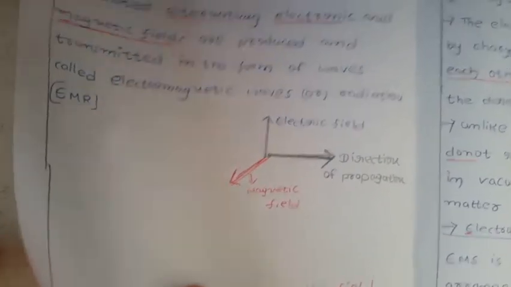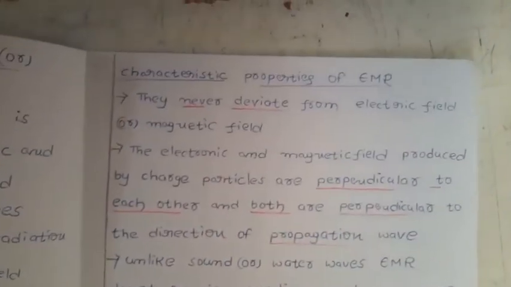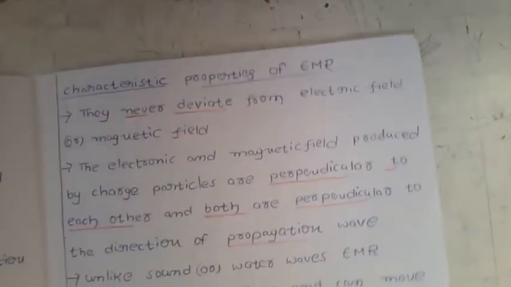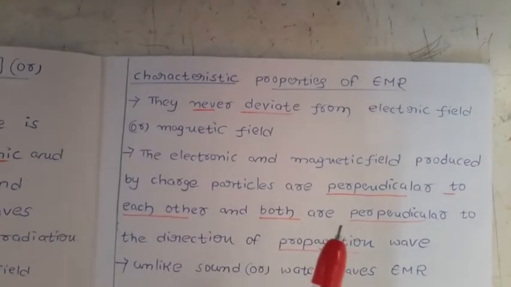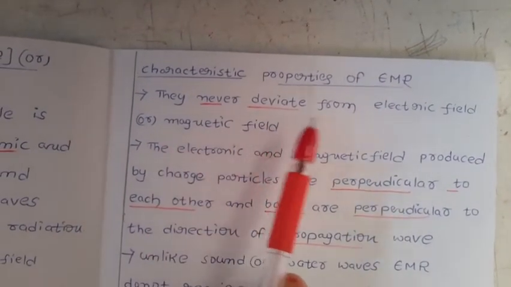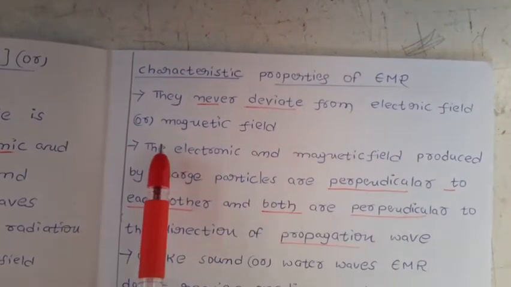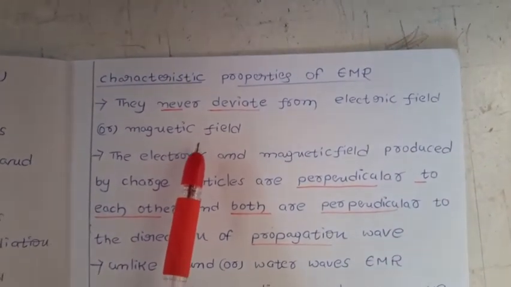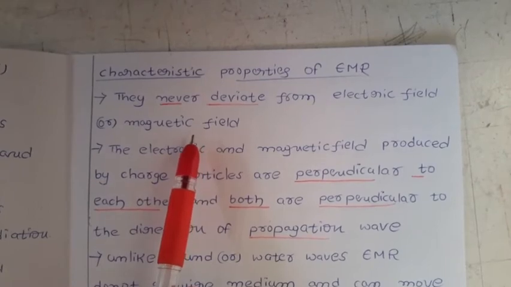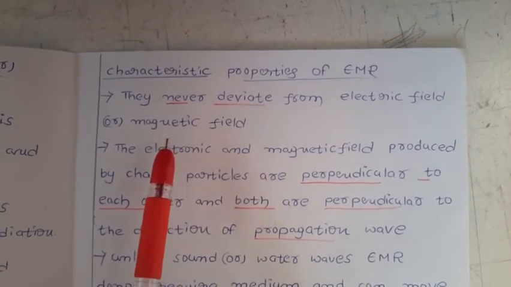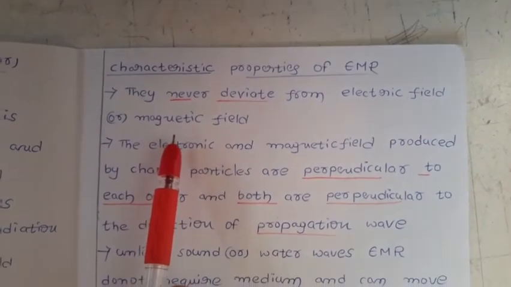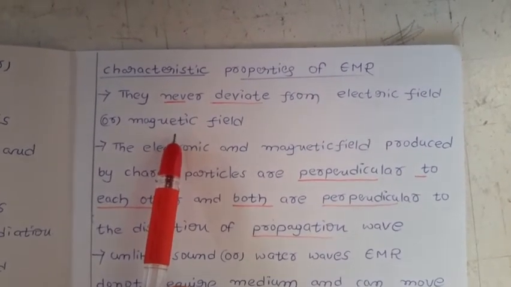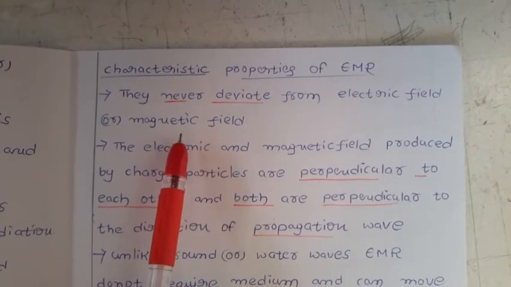Now come to the characteristic properties of electromagnetic radiations. If you see the properties, they never deviate from the electric field or magnetic field. What is the meaning of that? For example, if you are using a mobile and you switch on Bluetooth, there are some electromagnetic radiations, isn't it?